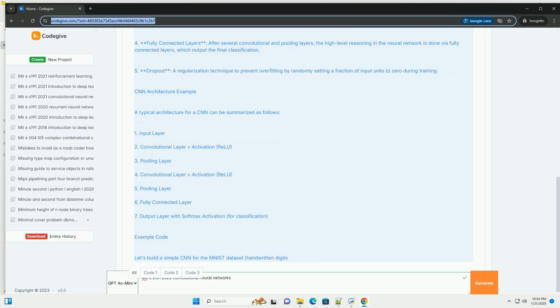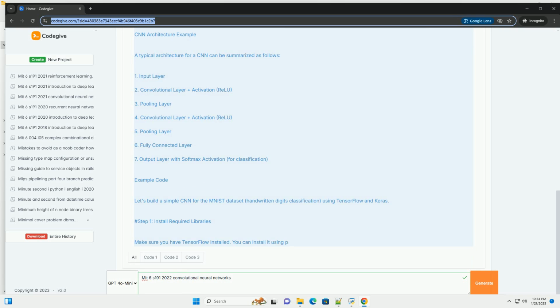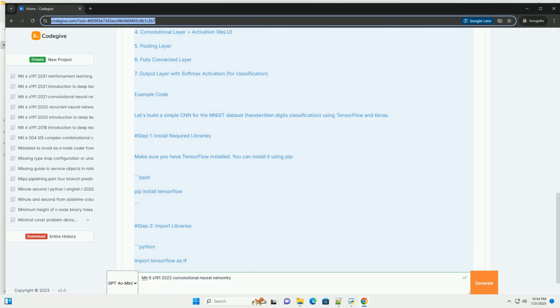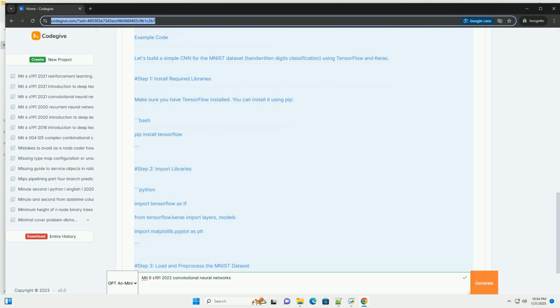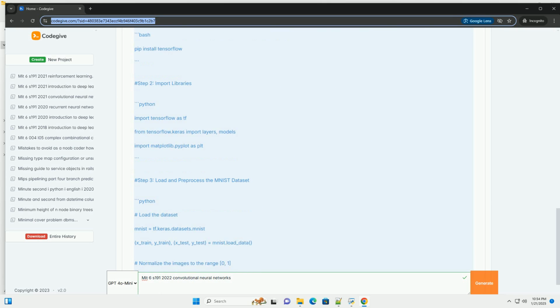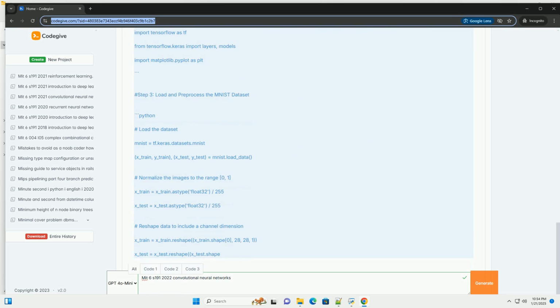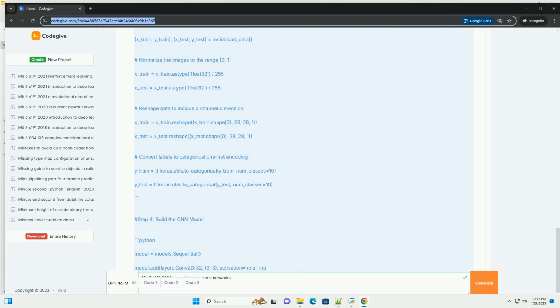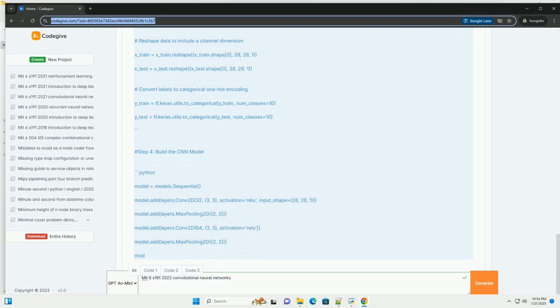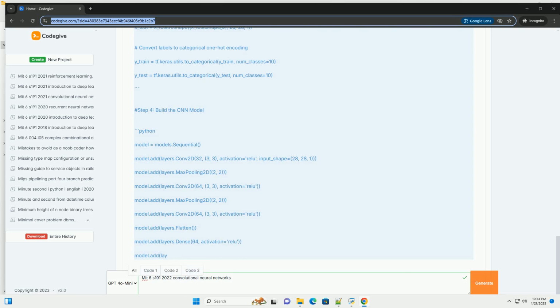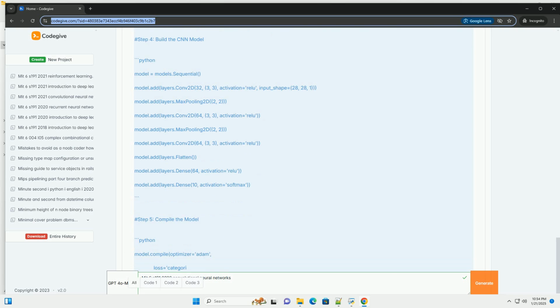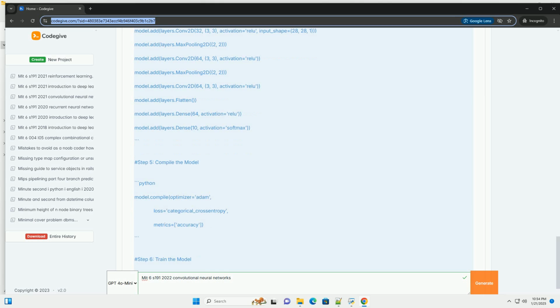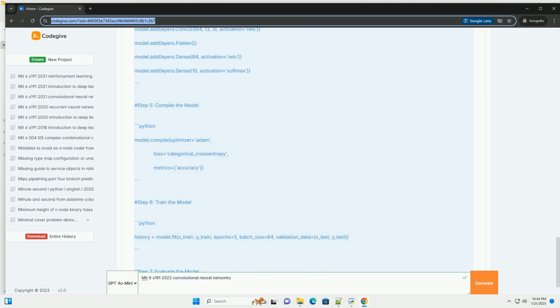What are convolutional neural networks, CNNs? Convolutional neural networks are a class of deep neural networks primarily used for analyzing visual data. They are particularly effective for image classification, object detection, and other computer vision tasks. CNNs leverage the spatial structure of images and can automatically learn hierarchical features.